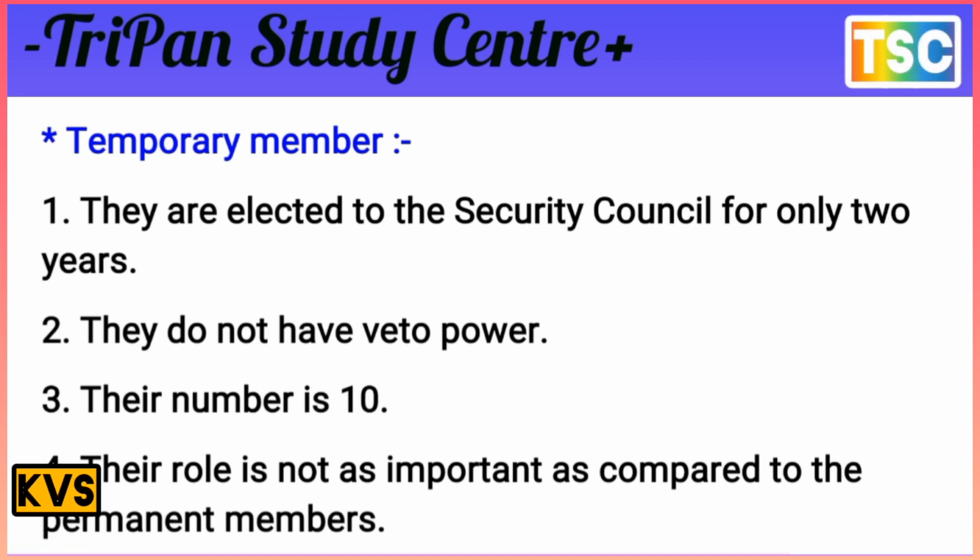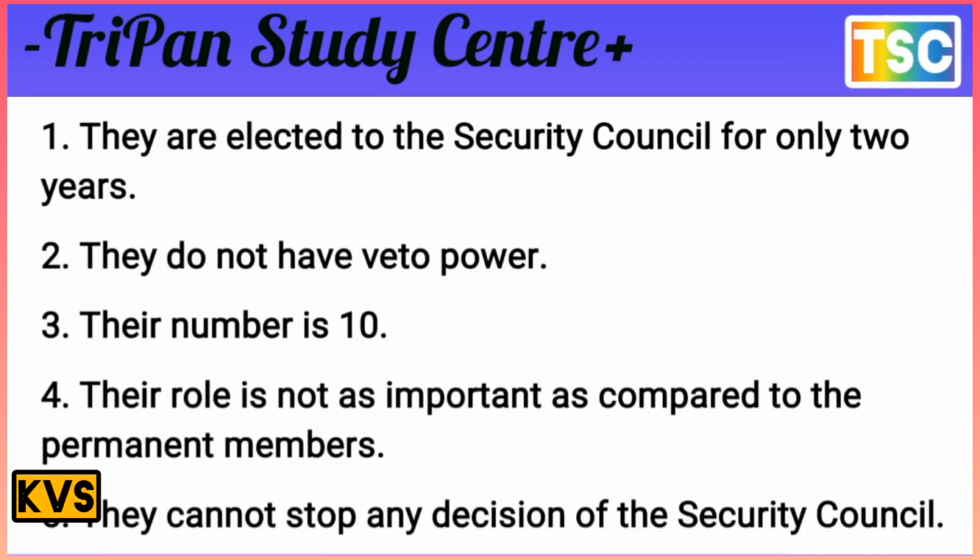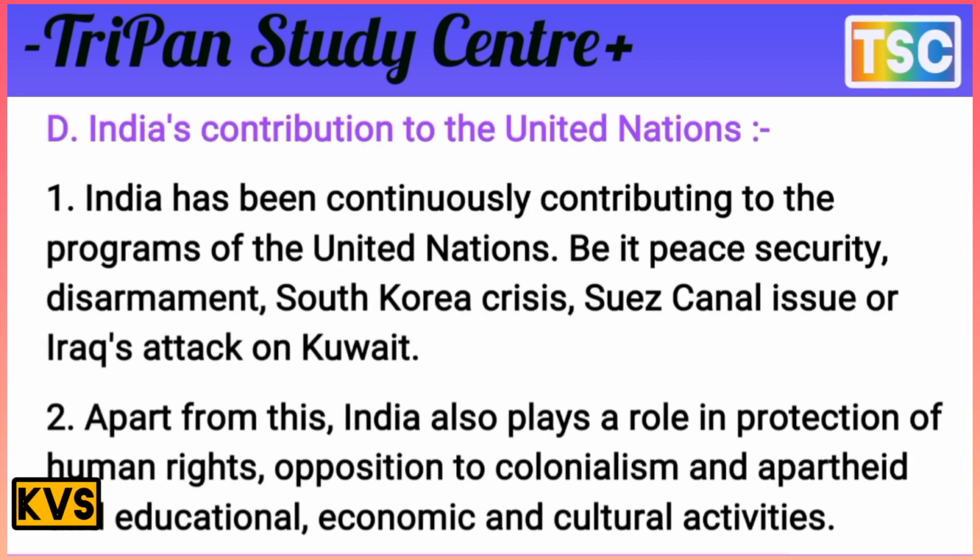They do not have veto power, and their number is 10 only. Their role is not unimportant compared to the permanent members, but they cannot stop any discussion of the Security Council. There is no such power for the temporary members.